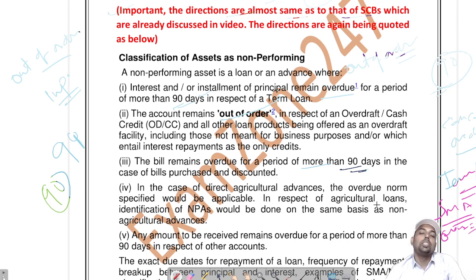Therefore, we will see whether it is NPA or not only after the due date, if a due date is specified for the payment. In the same case, if a bill is overdue for more than 90 days, then it will also be a non-performing asset.